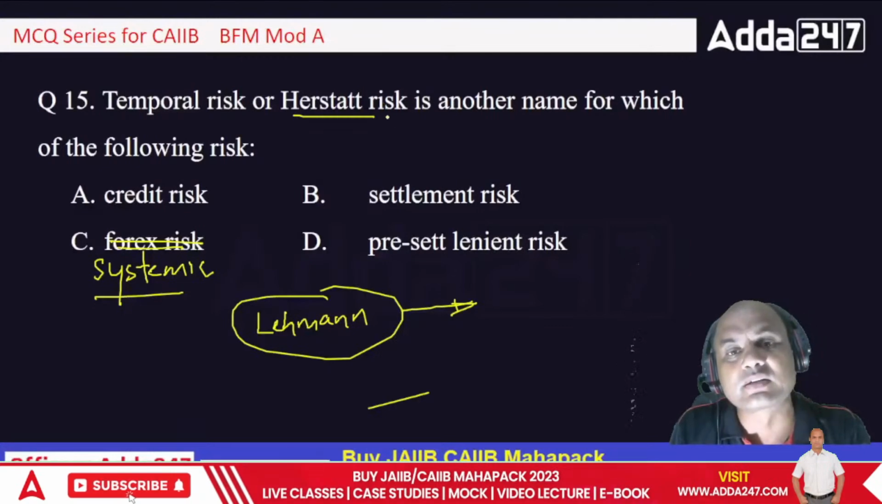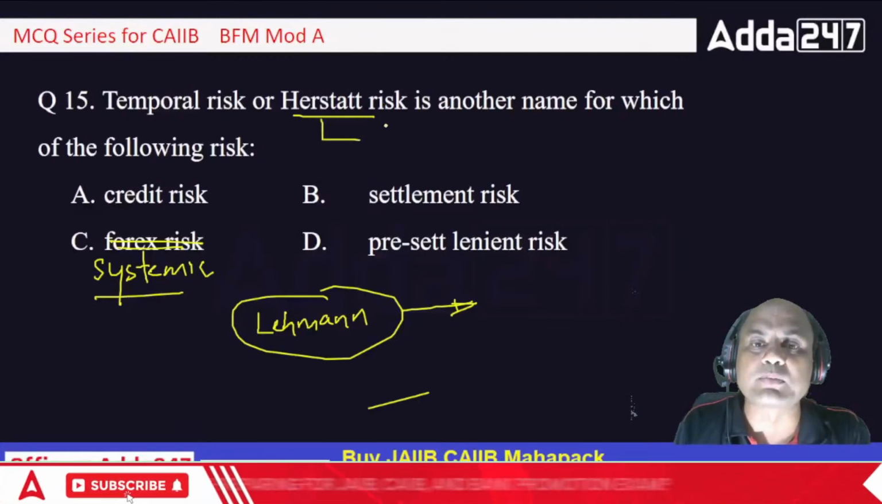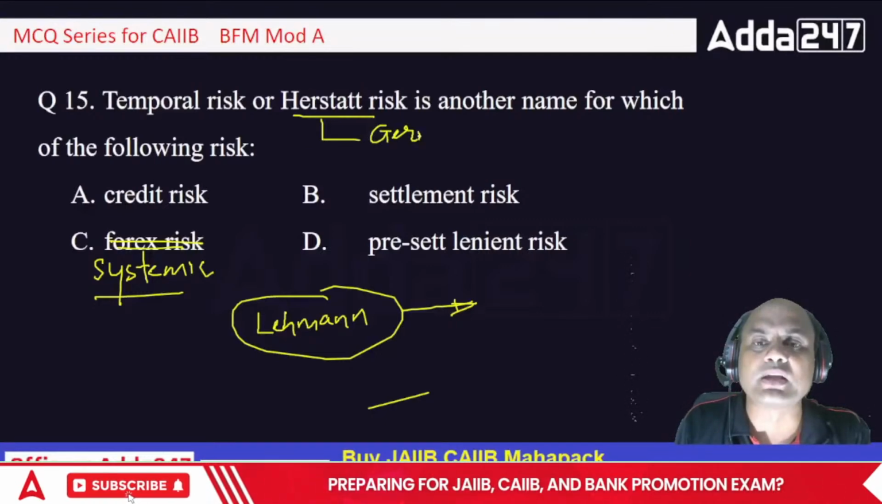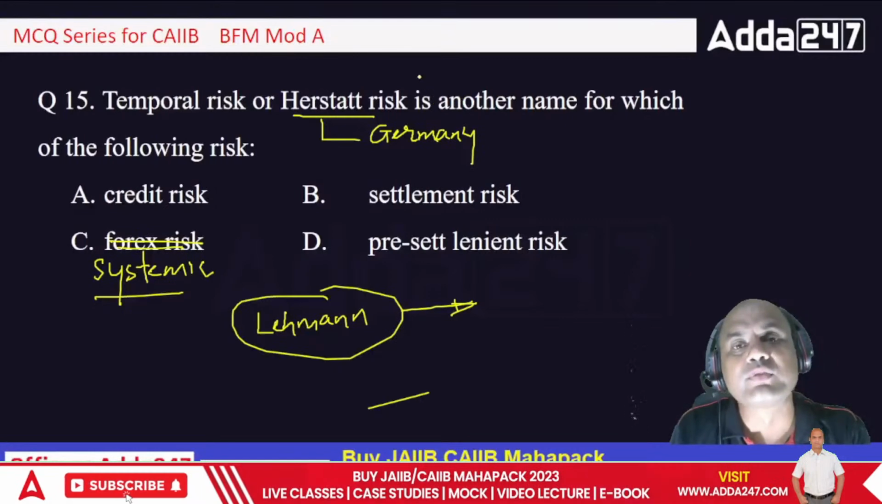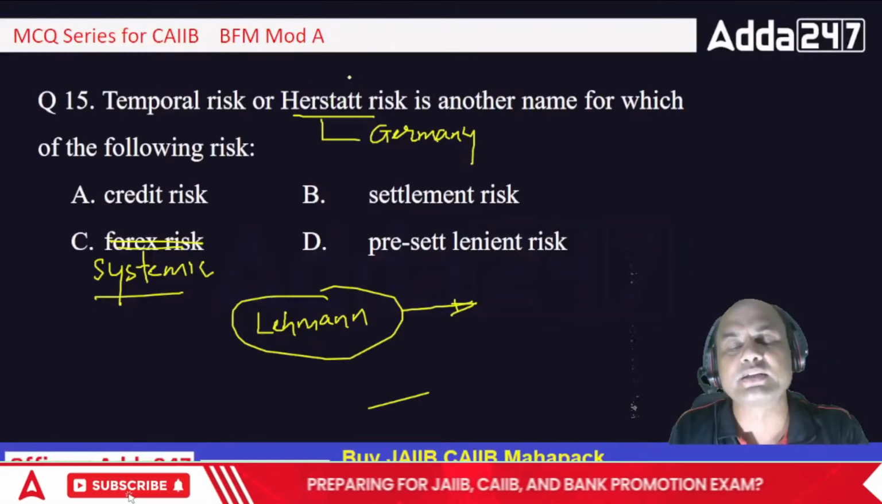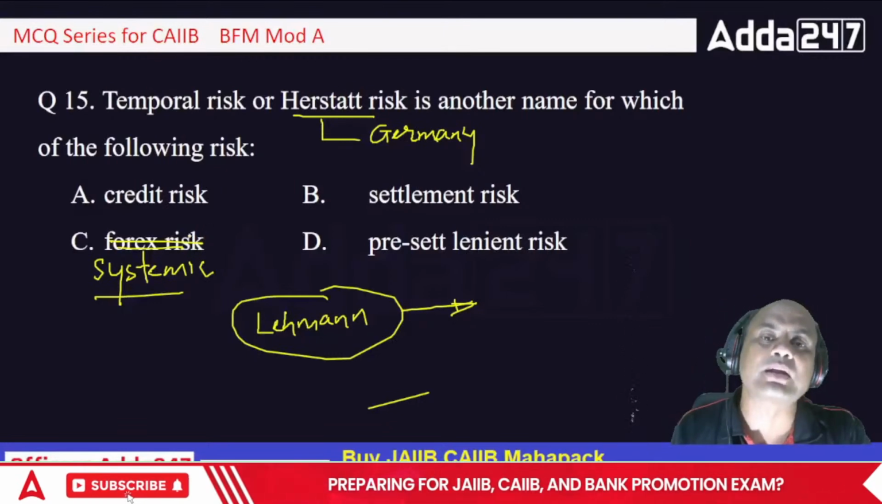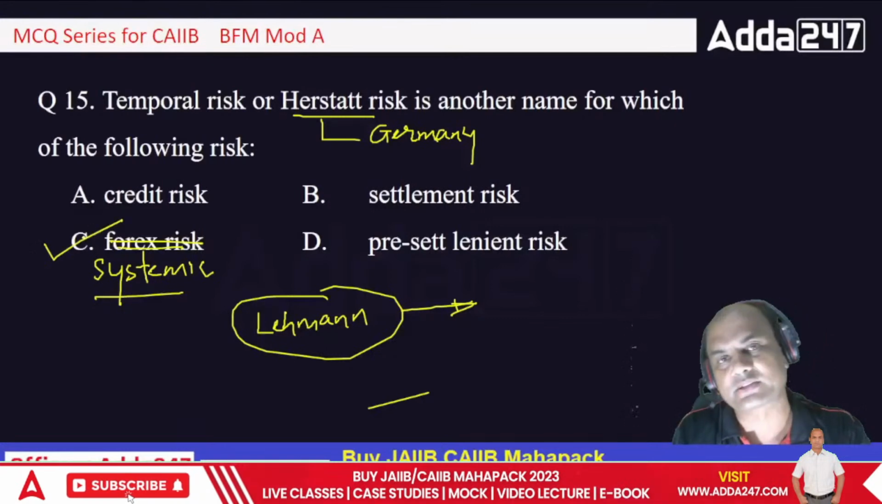Then why is it called Herstat risk? Because Herstat was the first bank in Germany which failed because of this systemic risk. The first bank in the world that failed was Herstat Bank in Germany, and that's why it is named under the name of that bank itself. So the answer is systemic risk.